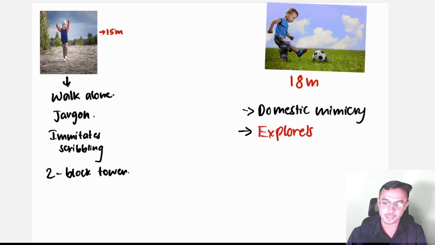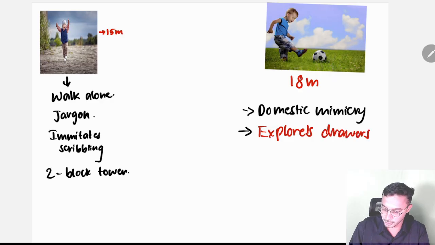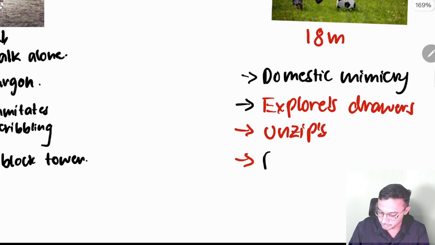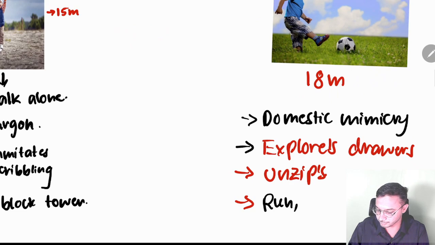And after entering the room, the baby started opening the drawer, exploring the drawer, and unzipping over there, and the mother slapped the kid, and the kid is very angry, so he ran out, and he kicked a ball.